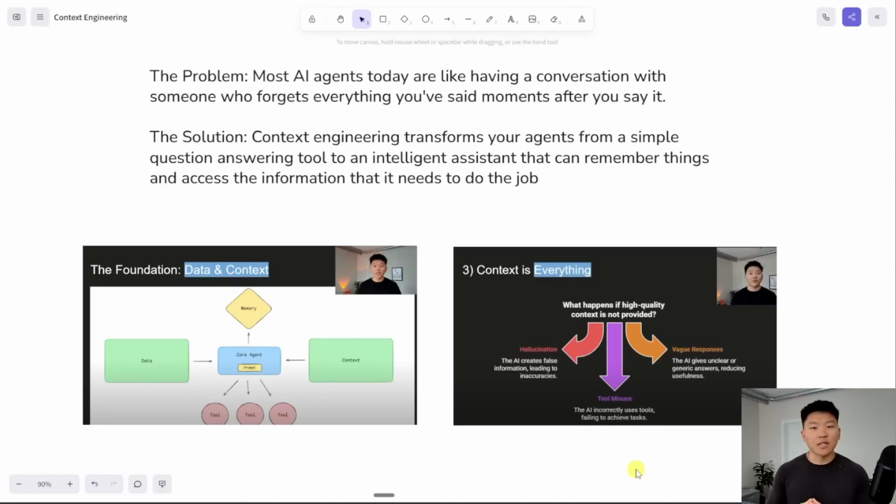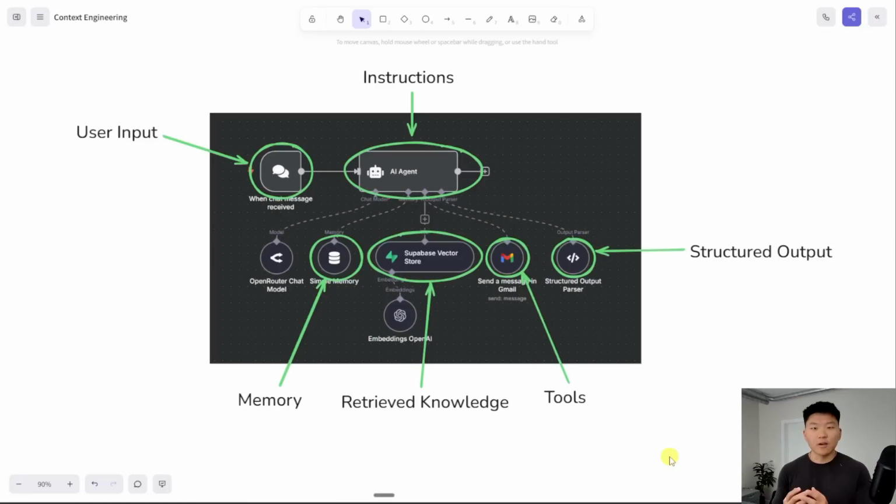Anyways, if it's still not really clicking and you want a bit of a deeper dive on some of the more technicalities of context engineering and where the term came from, then definitely check out Cole Medin's video he did covering this topic. I'll link that in the description below. But in our video, we're going to be focusing more on actually bringing this into end-to-end and on no-code solutions.